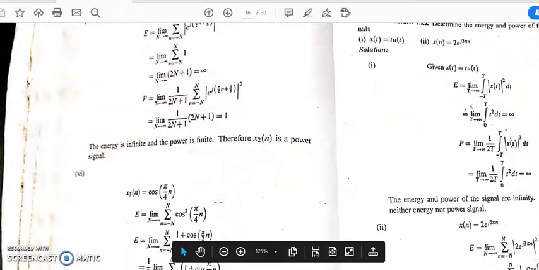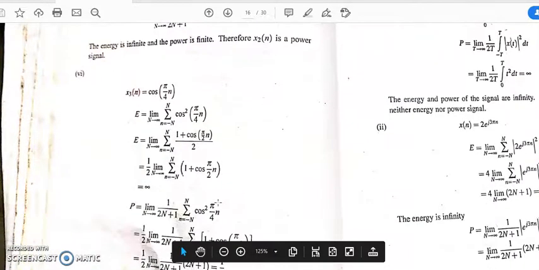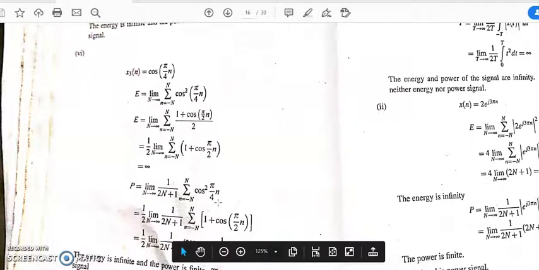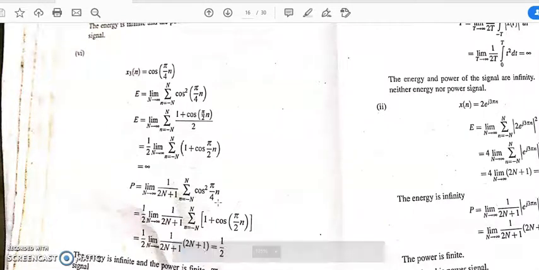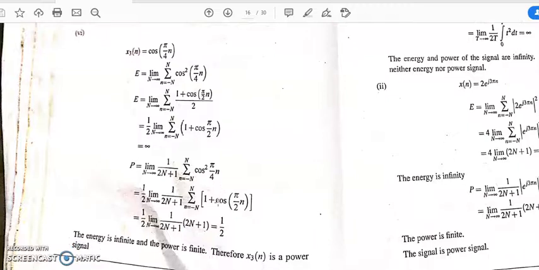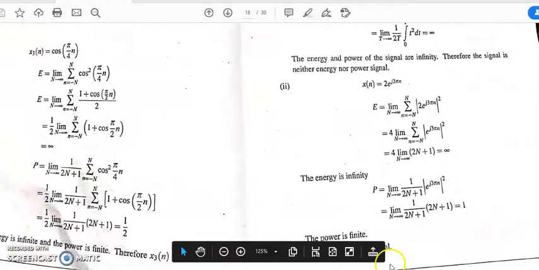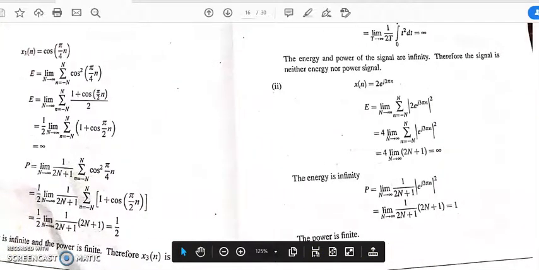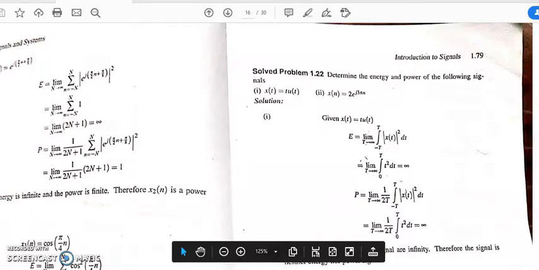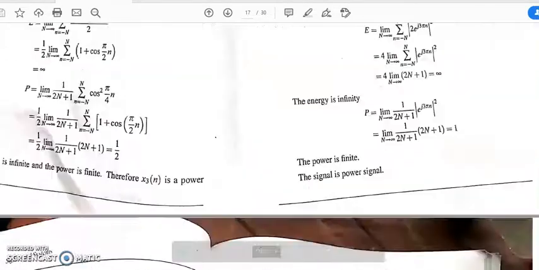In a similar way you can find out this also. Here for x[n] equal to cos(pi by 4 n), the energy is infinite and power is half, so it's a power signal. And there are some more problems there.